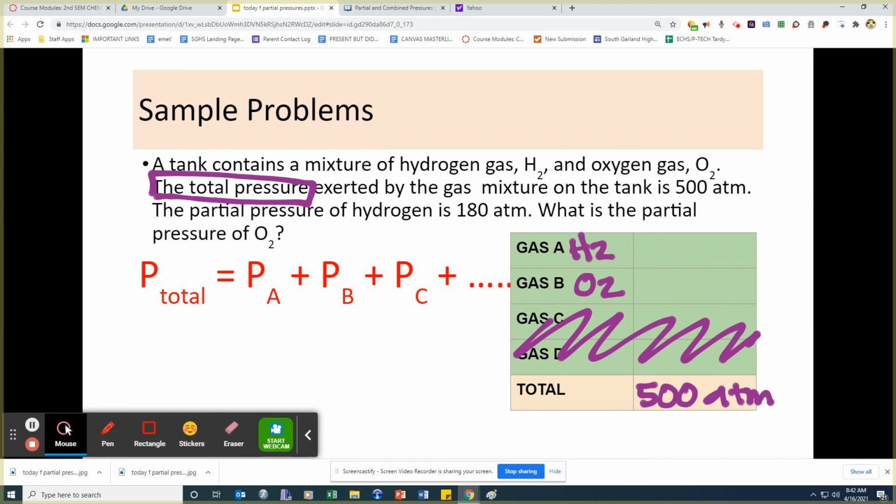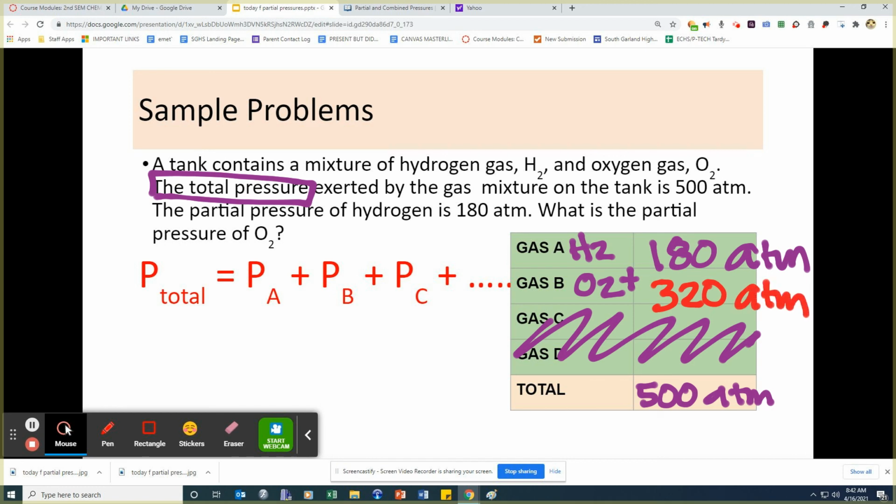You see it? The partial pressure of hydrogen is 180 ATM. What is the partial pressure of oxygen? So how do you get the partial pressure of oxygen? It's very easy. You just think of a number to add to 180 to get 500. Or it's simply 500 minus 180. And the answer for that one is 320 atmospheres, and that's the partial pressure of O2.